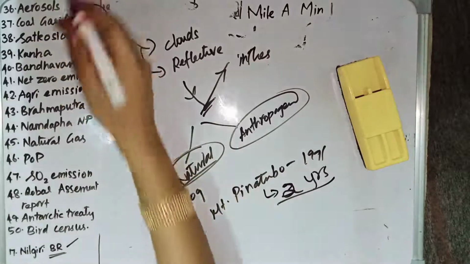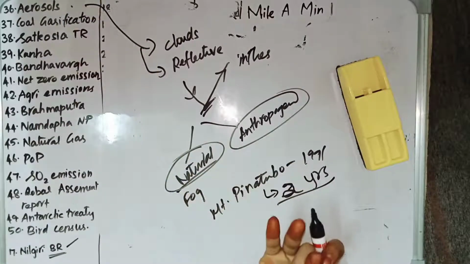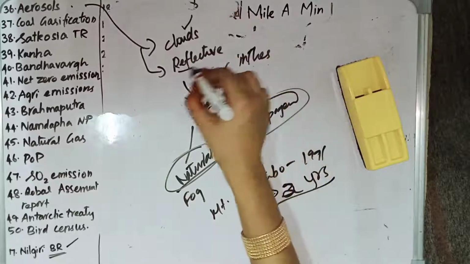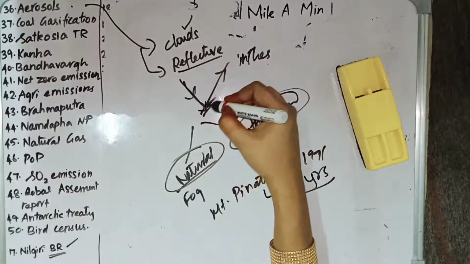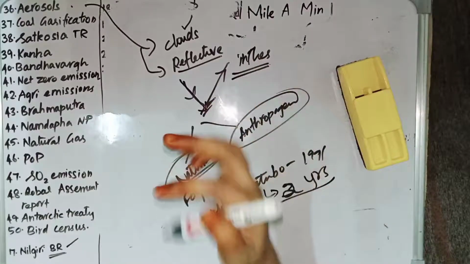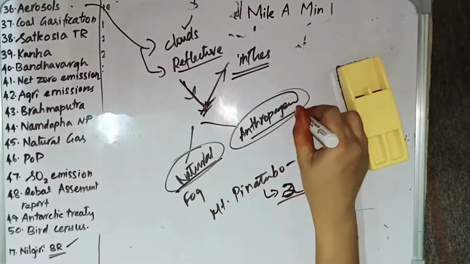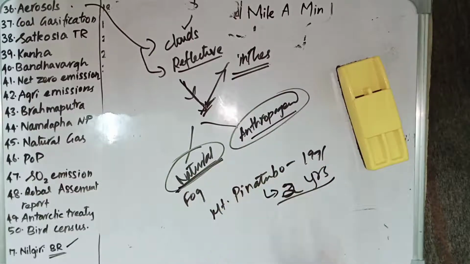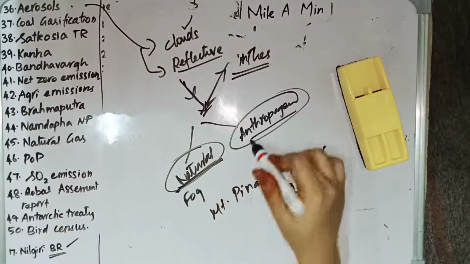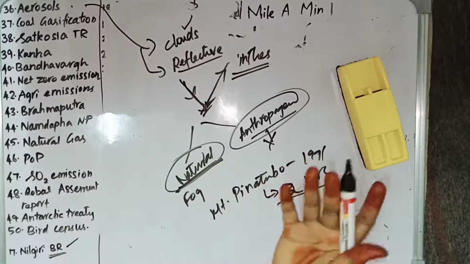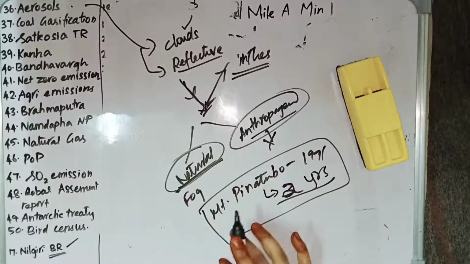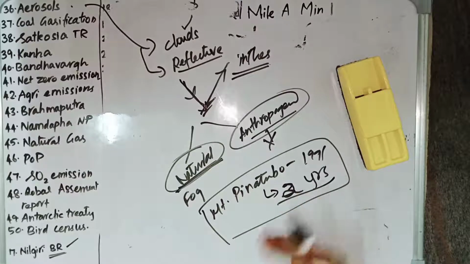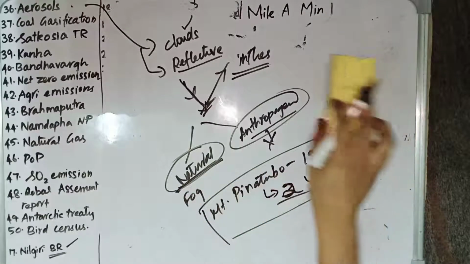So aerosol is a fine liquid or solid particle suspended in the air. It affects the way clouds form, and some aerosols are reflective in nature. Therefore, they reflect the sun rays reaching the earth, and because of this, they influence the climate. There are 2 types: natural aerosols, such as fog, dust, mist, forest exudates and gaseous systems, and anthropogenic aerosols, such as particulate air pollutants and smoke. An example of the reflective property is Mount Pinatubo, which erupted in 1991 and threw reflective rock particles into the upper stratosphere. Because of this, our planet cooled for the next 2 years.